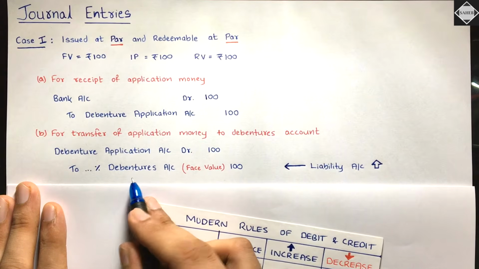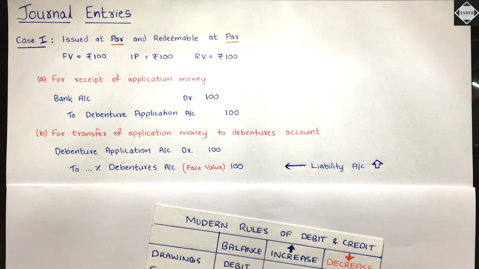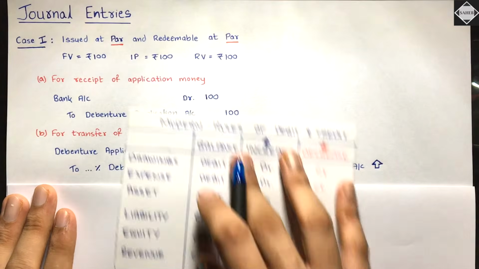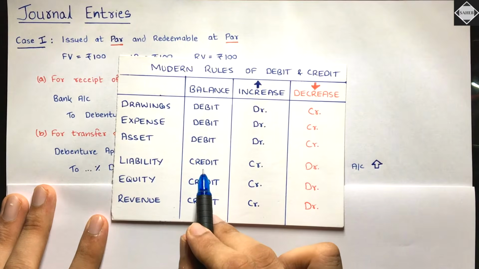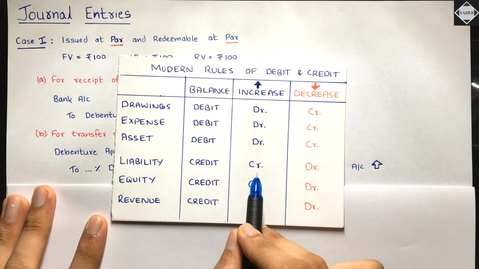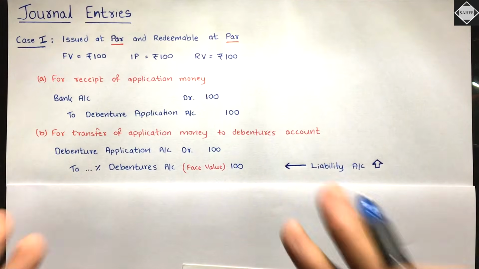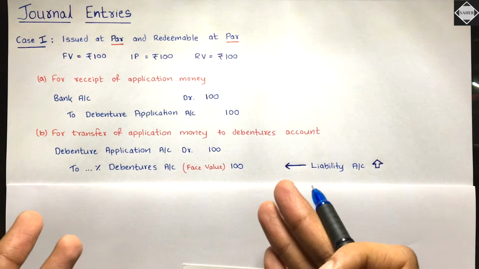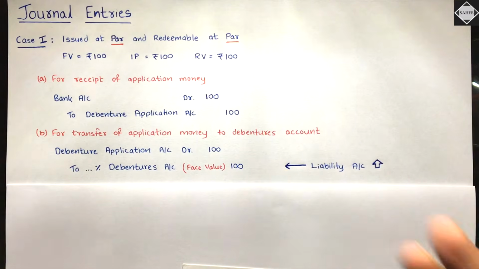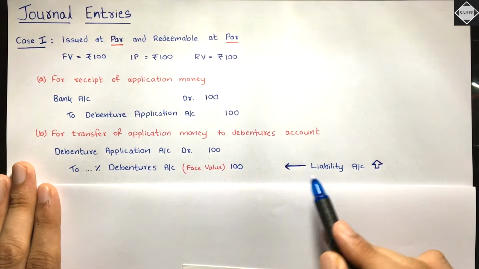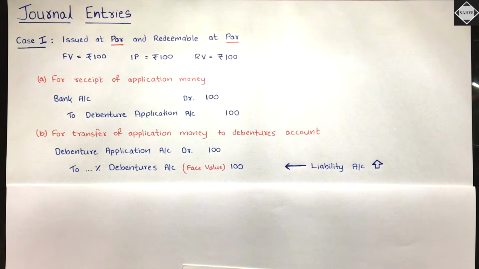Now this is a liability account. I told you debenture is a liability for the company. So what's the rule for liability? Liability has credit balance. Whenever it increases, you have to credit. Liability increased. There was no debentures earlier. Right now debentures have been created in the accounting books, so you have to credit it. Okay, liability has increased, you credited that. Is that clear? So this is the journal entry for case 1.